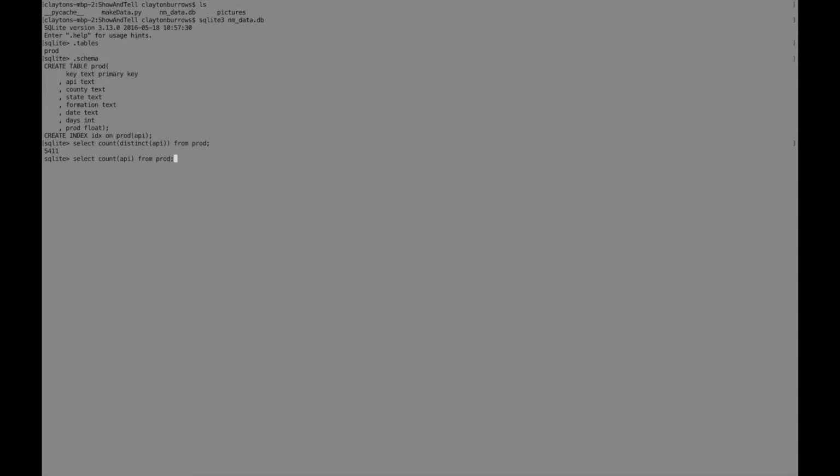This is actually production data for wells in New Mexico. So this is public data. This is nothing proprietary. You can actually download this data from the NMOCD.